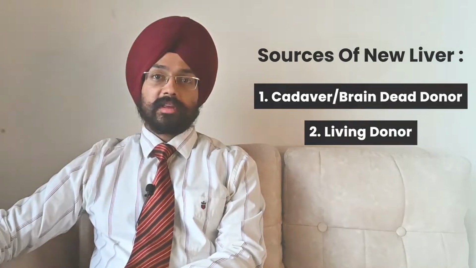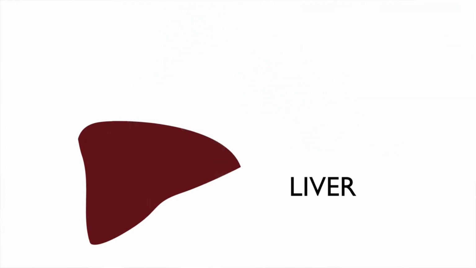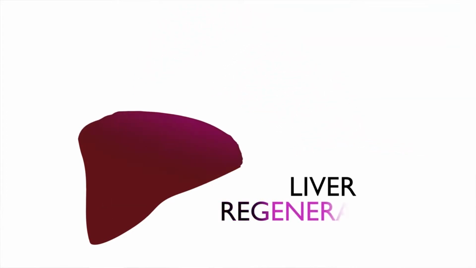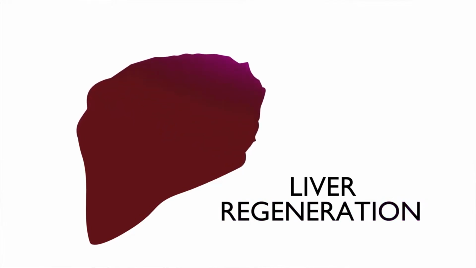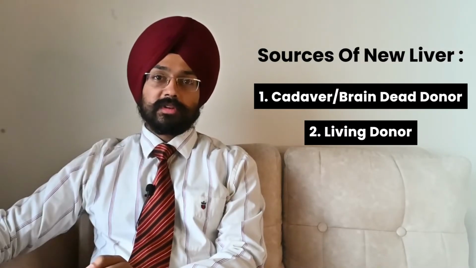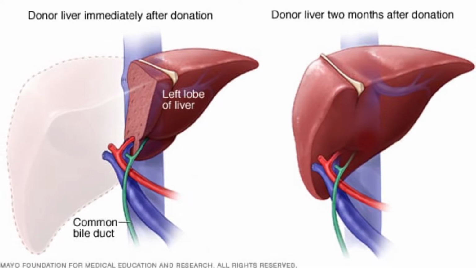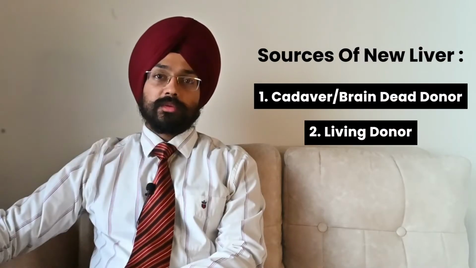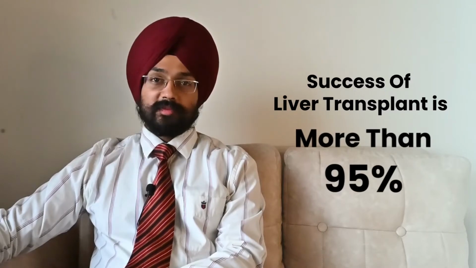Patient's relatives can donate a part of their liver, and the liver has a good property of regeneration. It's a very good organ that has regenerative potential, and it grows on its own. So when a part of the liver is taken, the donor's liver regenerates, and the patient who gets the liver also regenerates. With these two sources, liver transplant can be done, and it's a successful procedure. The success of liver transplant is more than 95%.